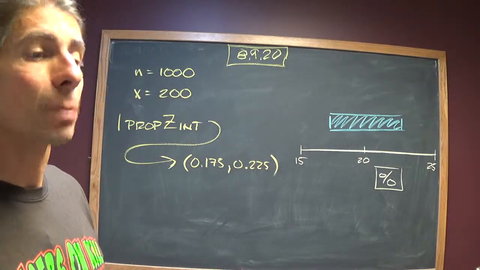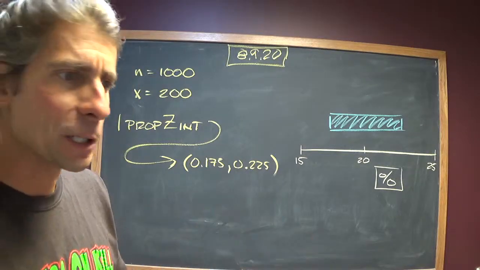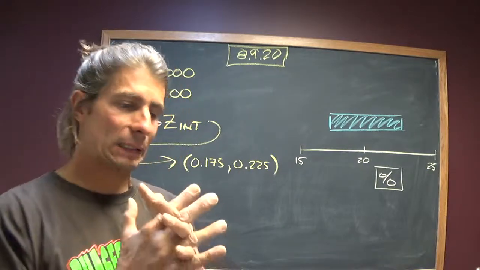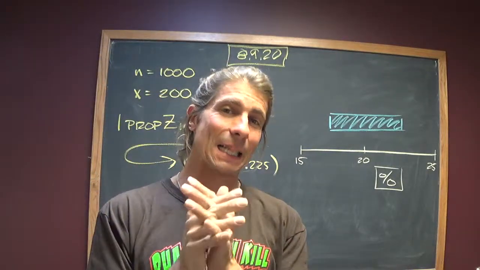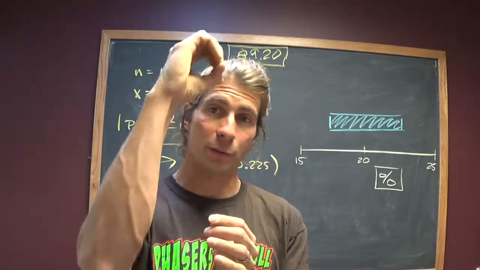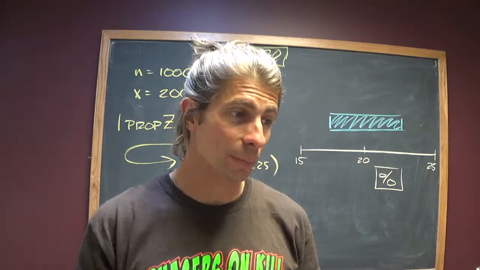What is the population proportion of adult Americans? Sample proportion is 20%. What's the population proportion? Random variables X and P hat. Well, X would be the number of folks in the sample that said crime is the most important. Clearly values from 0 up to 1,000. And that's what the definition of X would be.